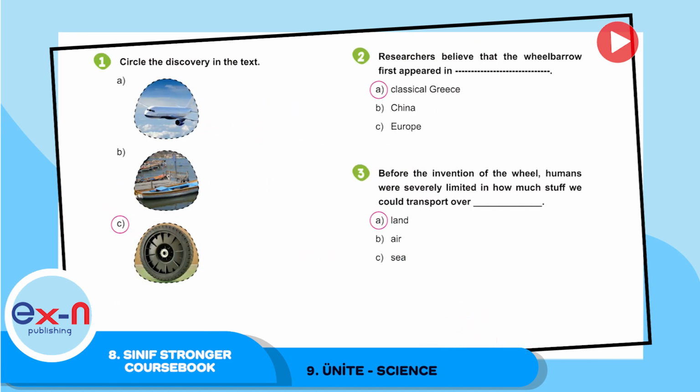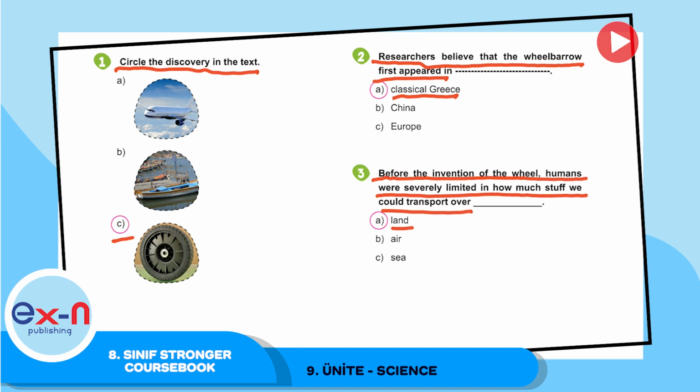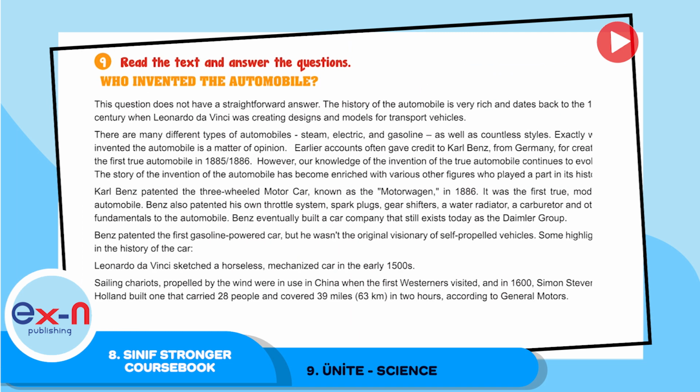So, let's answer some questions together. Question 1. Circle the discovery in the text. For sure, it is C, the wheel. Number 2. Researchers believe that the wheelbarrow first appeared in classical Greece. Number 3. Before the invention of the wheel, humans were severely limited in how much stuff we could transport over land.